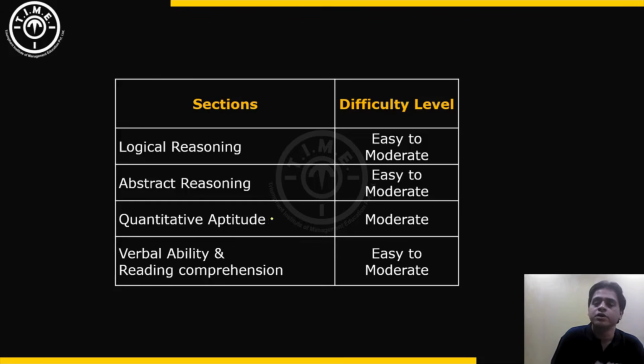Quantitative aptitude was moderate in terms of difficulty when you consider all 50 questions together. There were some easy questions present, but there were also some slightly lengthy calculation-type, more difficult to understand and interpret type of questions, and hence the difficulty of the entire section goes up to moderate level. For the verbal ability and reading comprehension section, again the difficulty level is in general easy to moderate. Let us now discuss each of these sections in detail one by one, starting with the logical reasoning section.